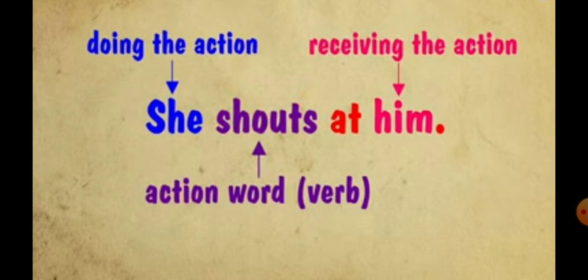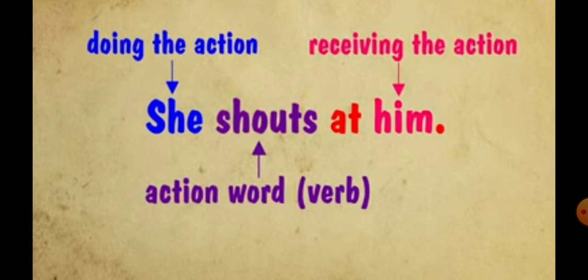She shouts at him. Him is an object pronoun. Him receives the action which is done by she. She shouts at him. Pronouns are not always used as subject in the starting of a sentence. Object pronouns come in the telling part of a sentence.